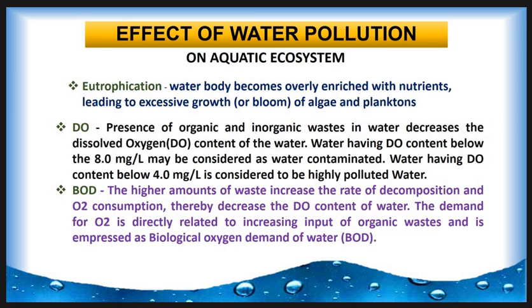The demand for oxygen is directly related to the increase in input of organic waste and is expressed as the biological oxygen demand of the water. Due to the biological oxygen demand, the aquatic ecosystem is disturbed and the oxygen level is decreased, which leads to the killing of aquatic animals such as fishes and crabs, etc.